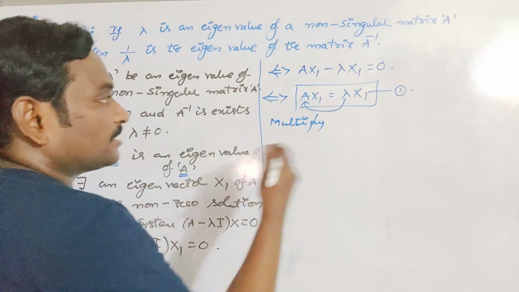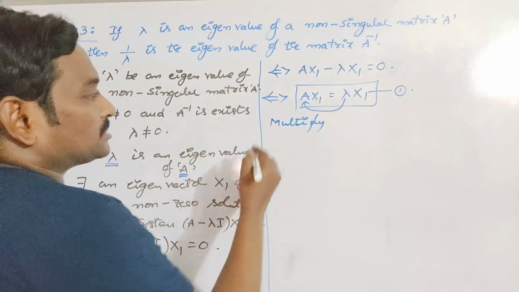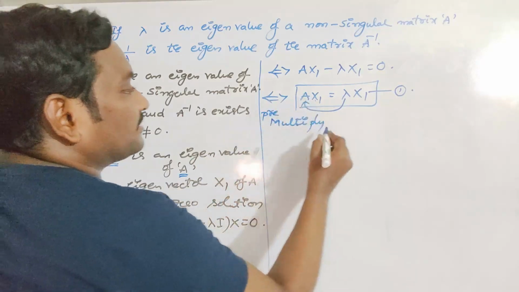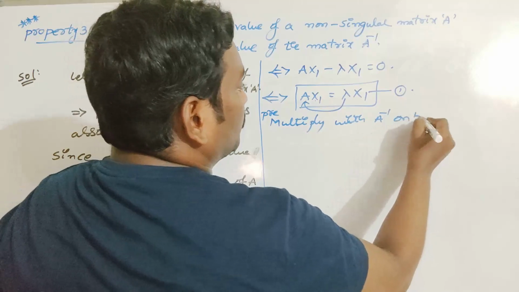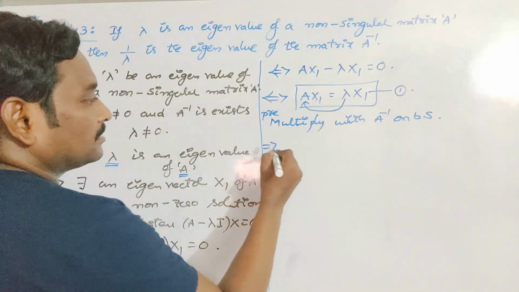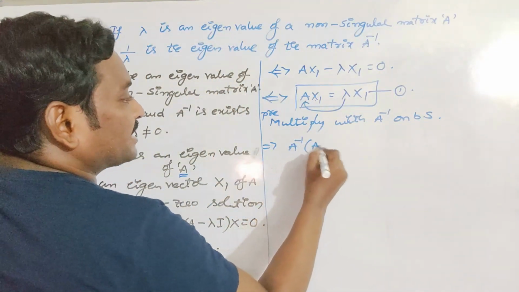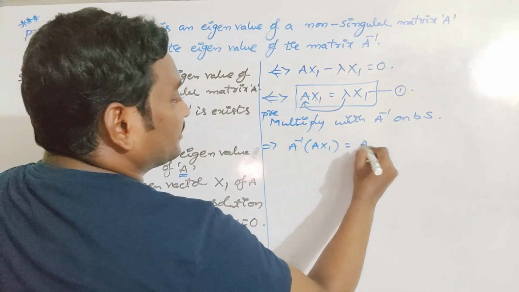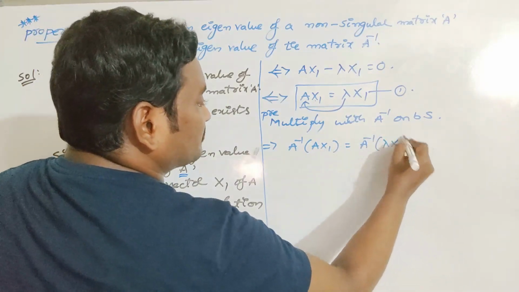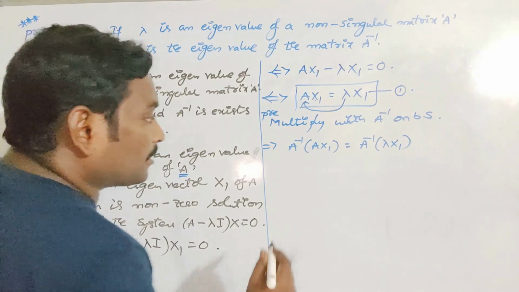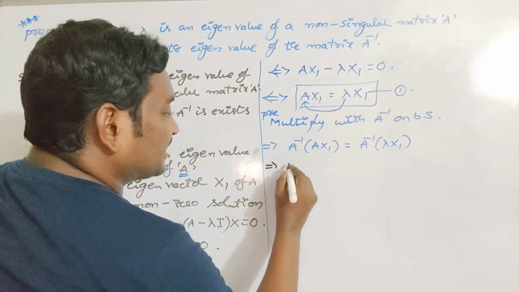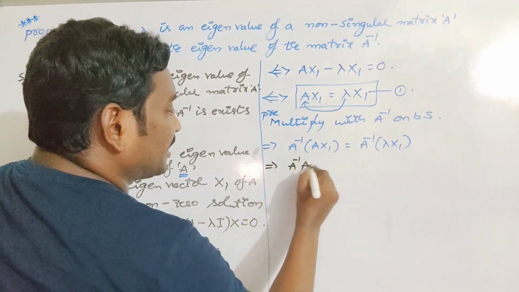Now I will multiply with A inverse on both sides. You can pre-multiply on both sides, no problem. Pre-multiply with A inverse on both sides. Then what happened? A inverse of A x1 is equal to A inverse of lambda x1. Now by the associative property of matrices, I will write this as (A inverse into A) of x1.